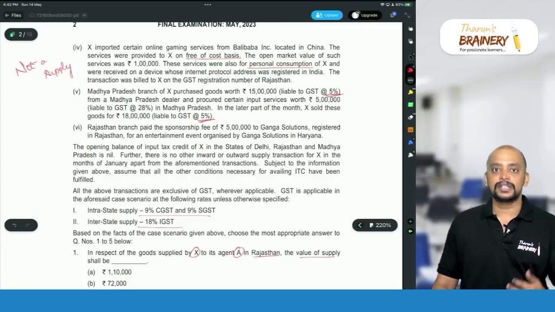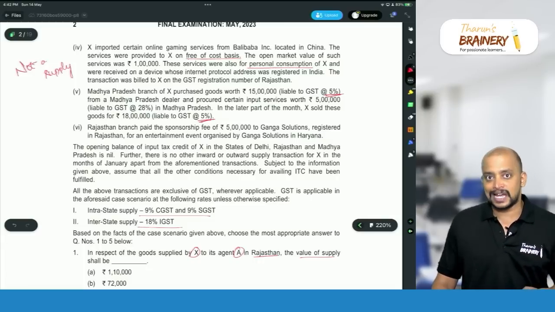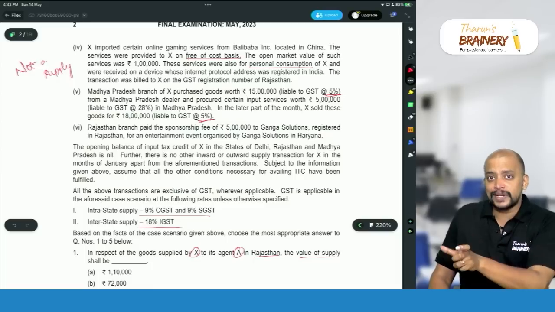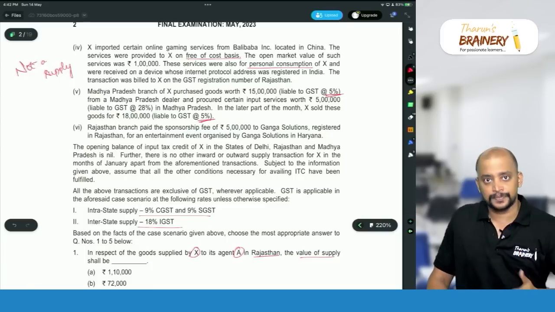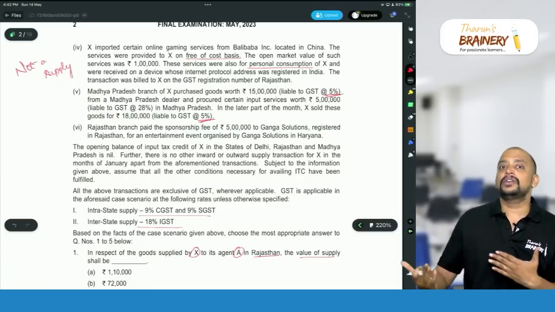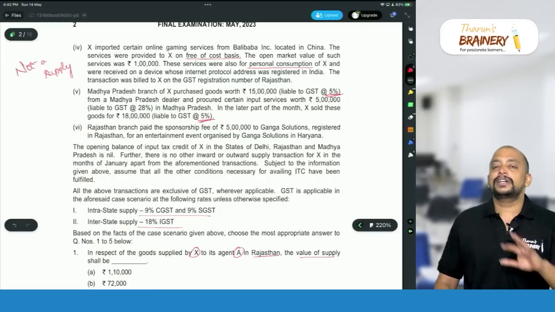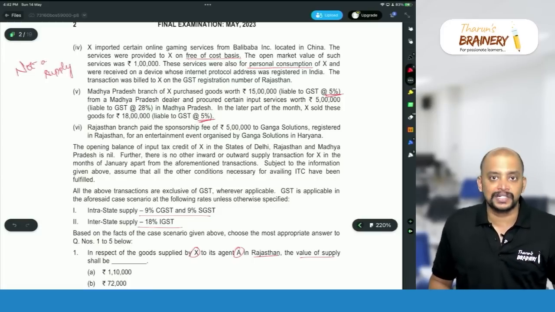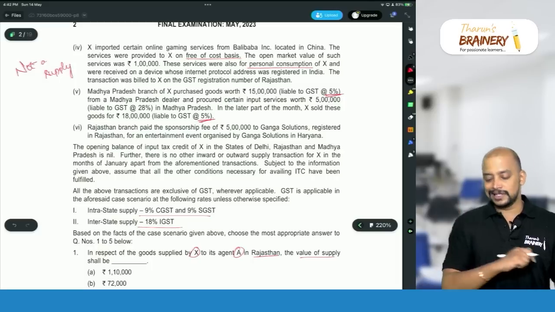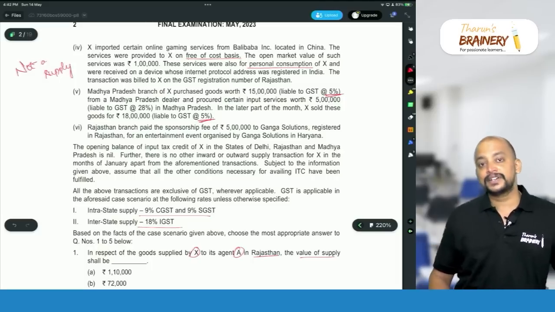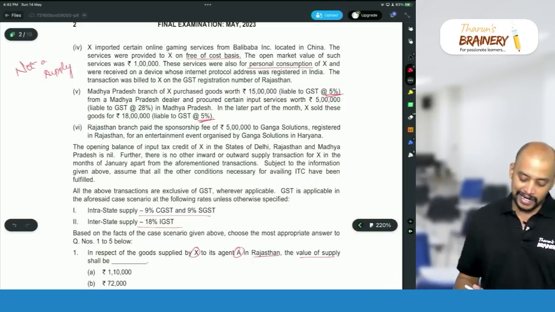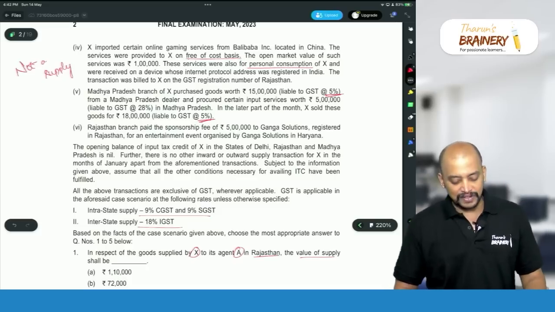You know why? Because there is one provision which says that if the inward supply and outward supply are the same product, but there could be a change in rate because of the notification, we will not get the refund on account of inverted tax structure. So therefore, in this case, first of all, it is not inverted. Even if it is inverted, we will not get the refund. And normally GST will be payable.